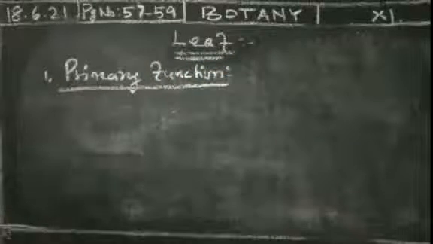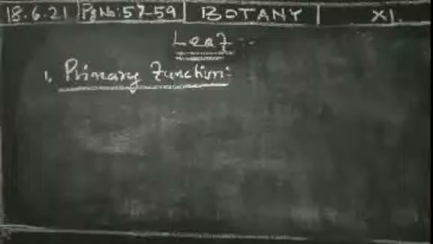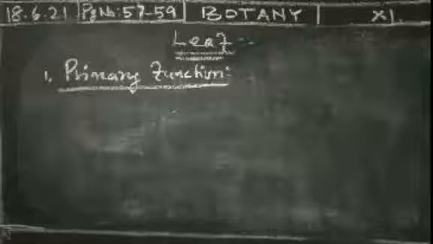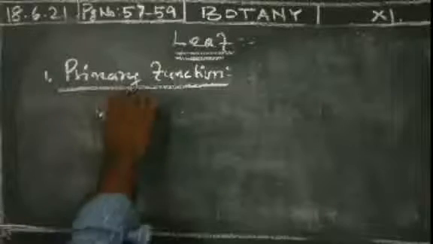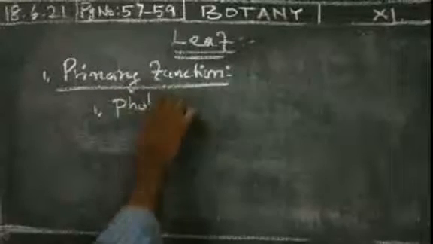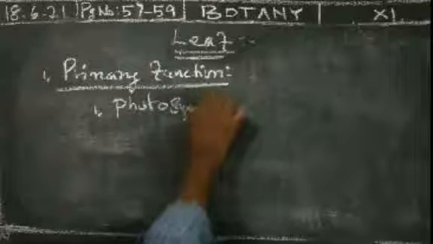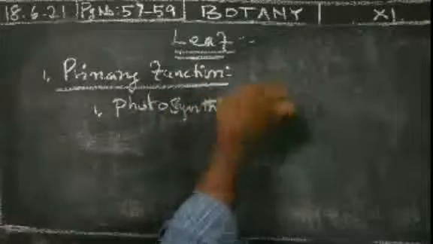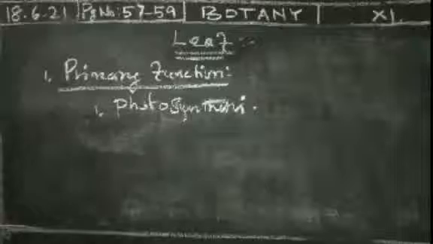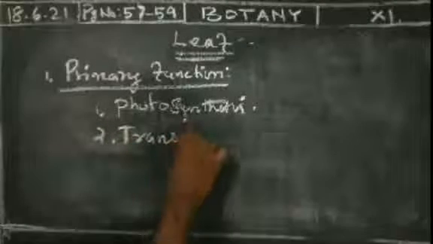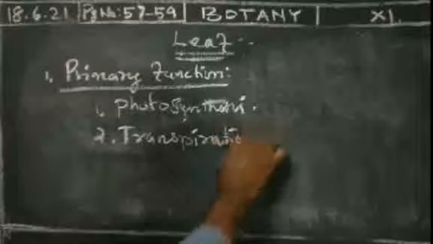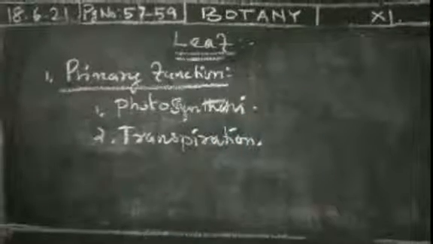The first-most function is the primary function. Here the first one is photosynthesis. We already know something about photosynthesis. This is the main function of a leaf, and also transpiration. Transpiration, evaporating the water molecule, is called transpiration.